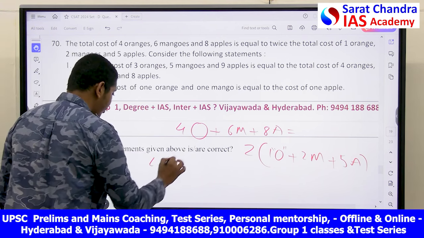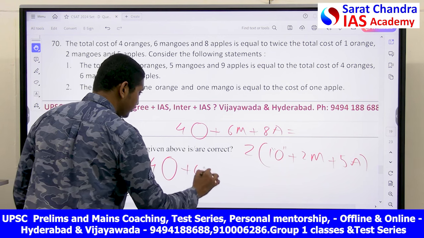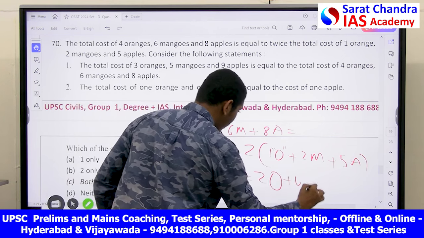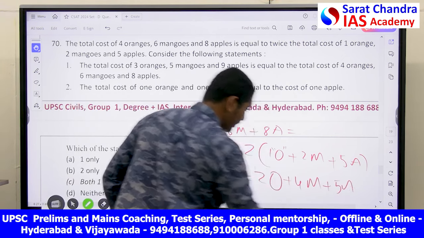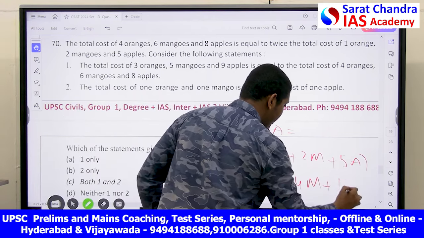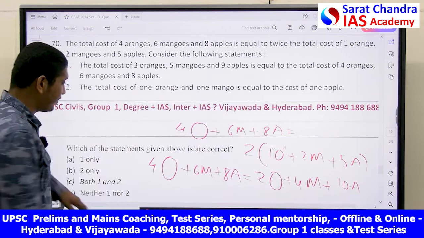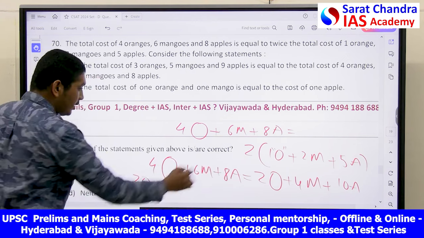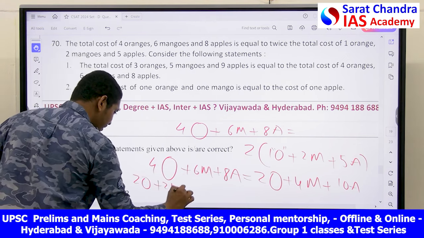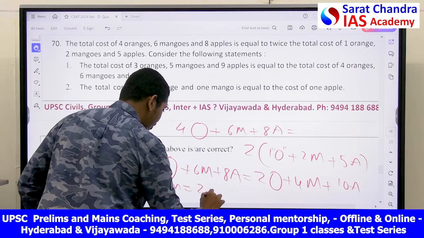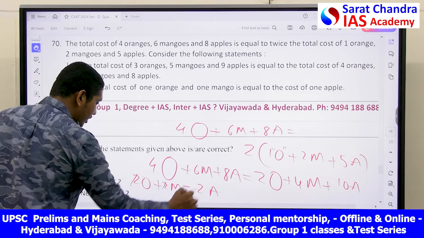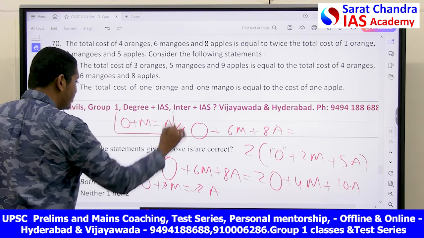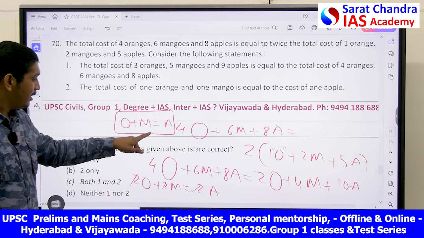Let's solve this equation. 4O plus 6M plus 8A is equal to 2O plus 4M plus 10A. Sorry, 2 into 5, right? 10A. If you multiply everything, you will get that one. Now subtract 2O. 4O minus 2O is 2O. 6M minus 4M is 2M. This is equal to, if I send 8A there, 2A. 2 is common, so I will get O plus M. Orange plus mango price is equal to the price of the apple. This is the equation I will get. This you have to know.